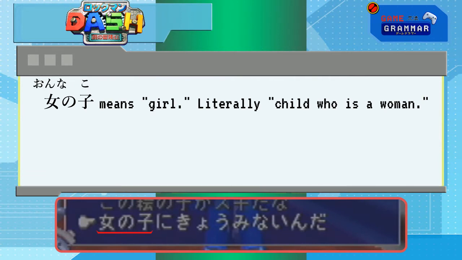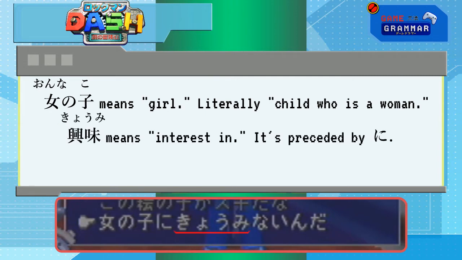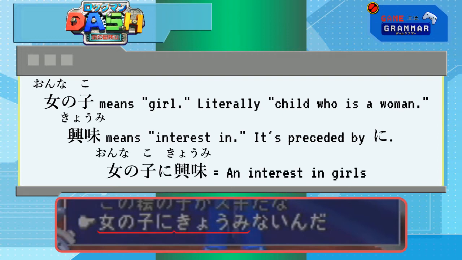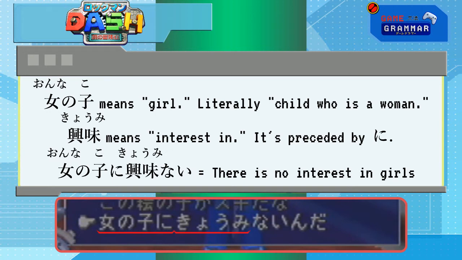Just what we needed. Kyomi means interest, and you'll usually see it preceded by what someone's interested in and the particle ni. Here, onna no ko has the ni, so "onna no ko ni kyomi" would be an interest in girls. But nai is the opposite of aru, to exist, so it means there isn't or doesn't have an interest in girls. If we were interested, it would be "kyomi ga aru."